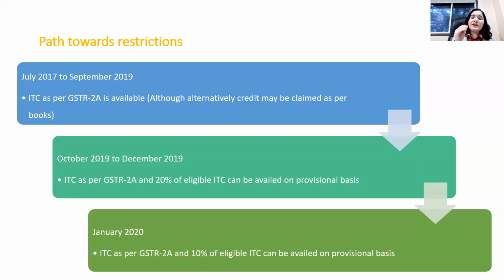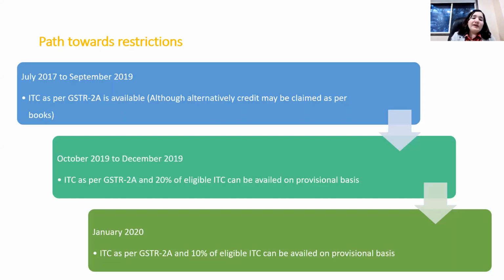That means 20% of the eligible ITC with respect to invoices which are not uploaded in GSTR 2A. So the total ITC available for the period October 2019 to December 2019 as per the CGST rule is GSTR 2A plus 20% of eligible ITC with respect to invoices not uploaded in GSTR 2A.